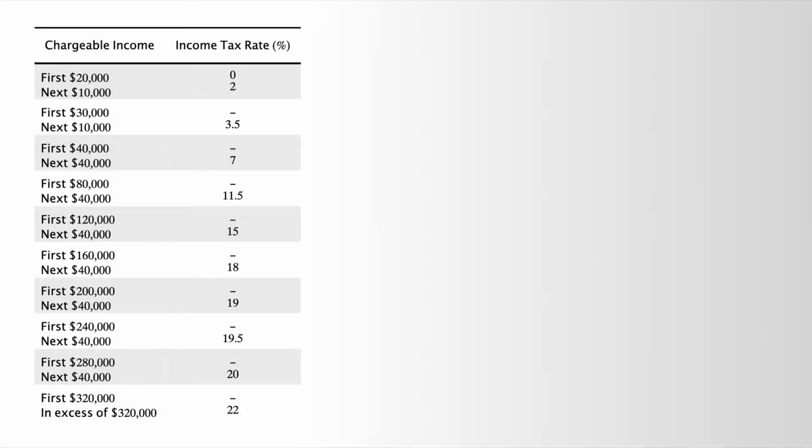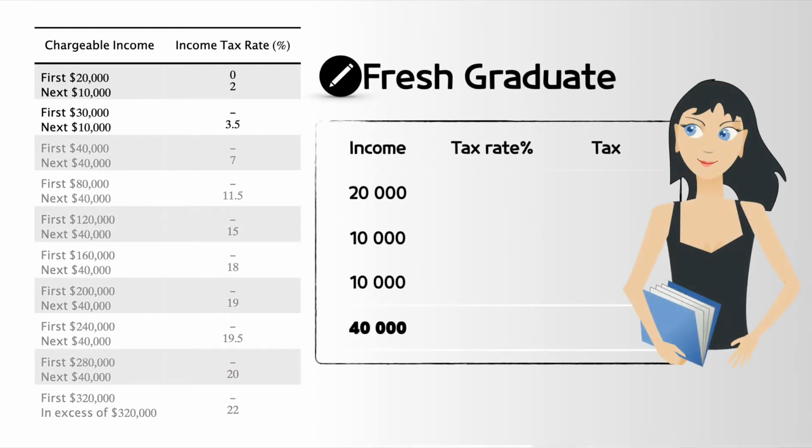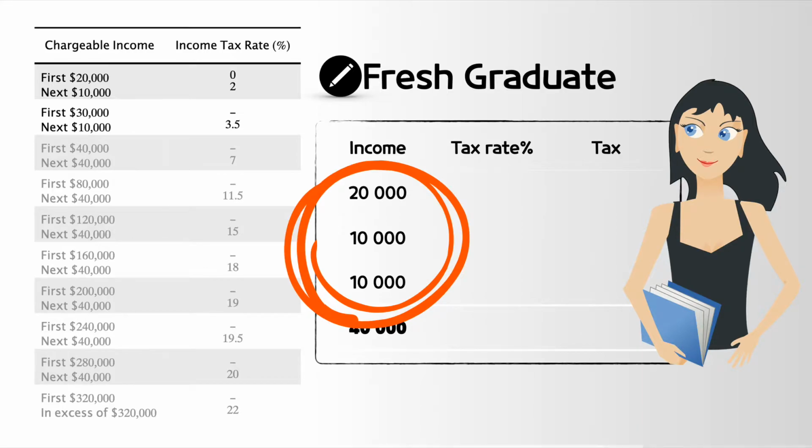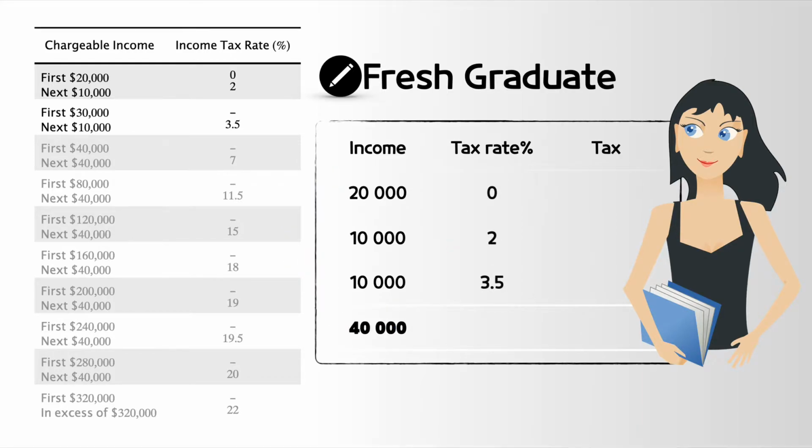On the left, you have a tax rate table. Singapore follows a progressive resident tax rate starting at 0% and ending at 22% above 320k. Let's take an example, a fresh graduate. The first step is to divide her salary to find the corresponding tax rate. In this case, 20k, 10k, and 10k. The tax rate for each are 0, 2, and 3.5%. If you multiply this, you get 200, 350, and the sum is $550.